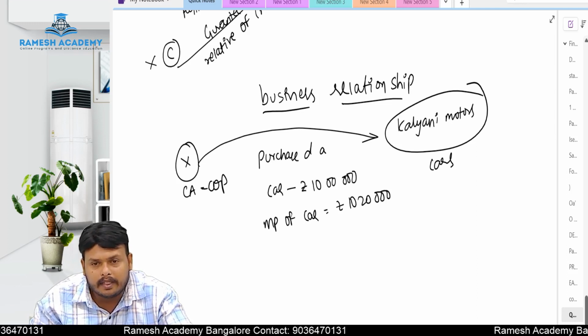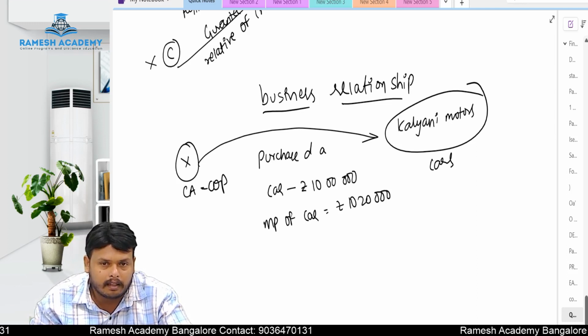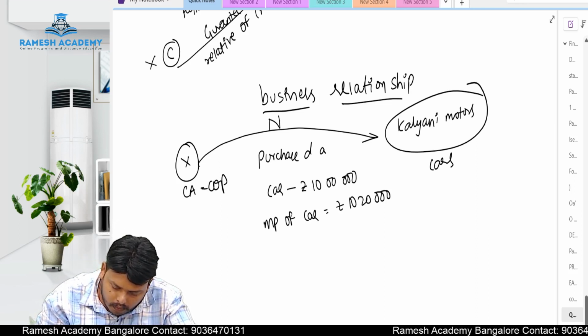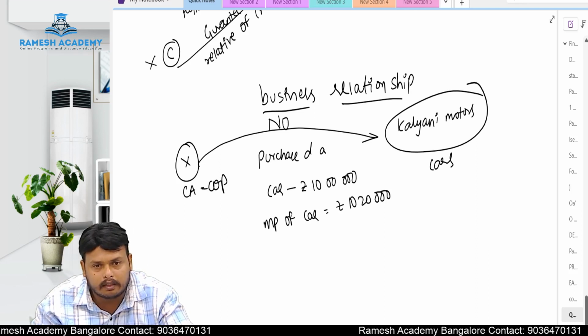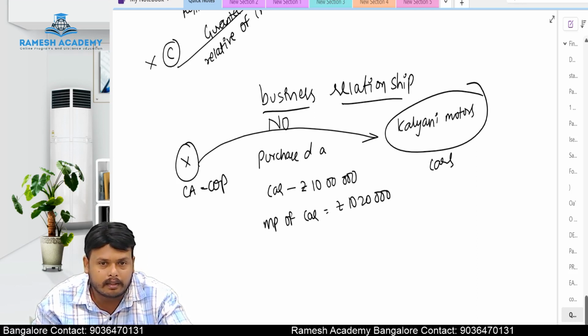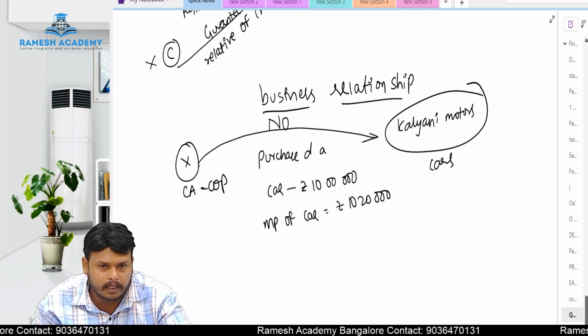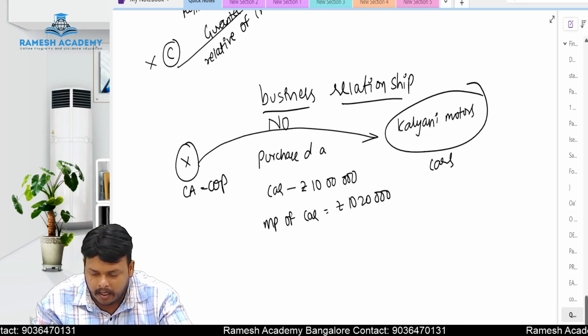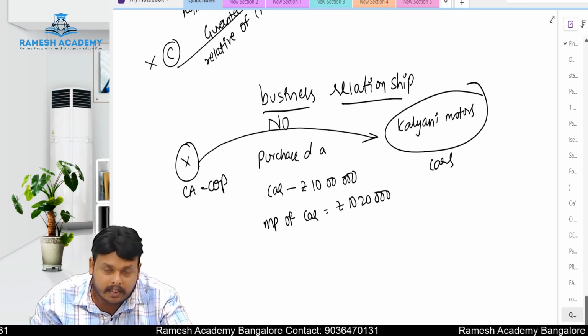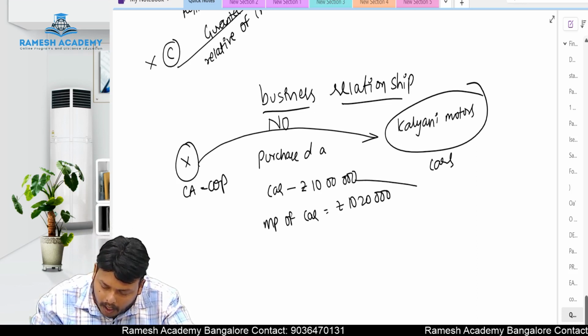Now, is there any business relationship between X and Kalyani Motors? The answer is no. X is a customer and Kalyani Motors is a seller. They sold a car to X at 20,000 rupees less. That's all. There is no business relationship. This price paid by the chartered accountant is called the arm's length price.